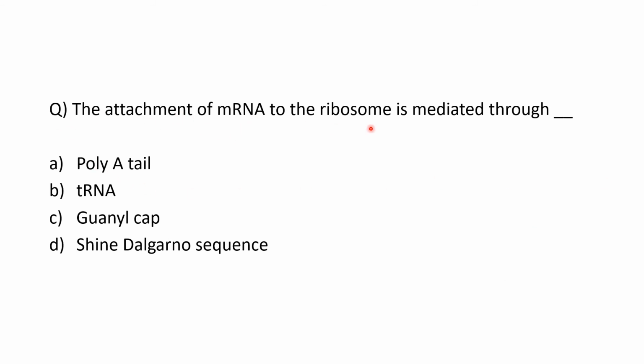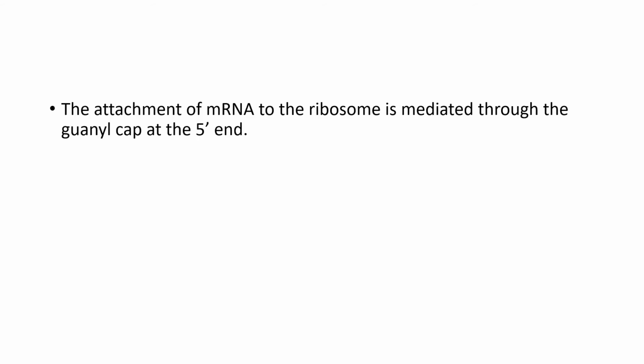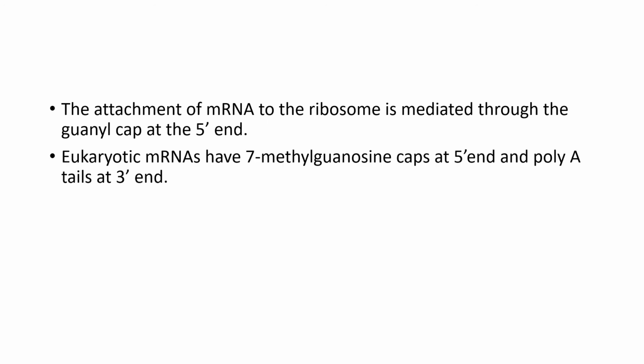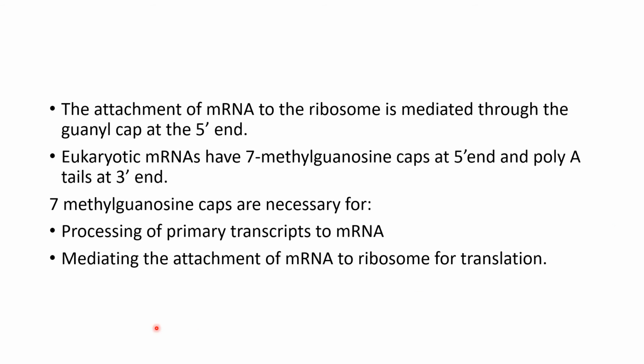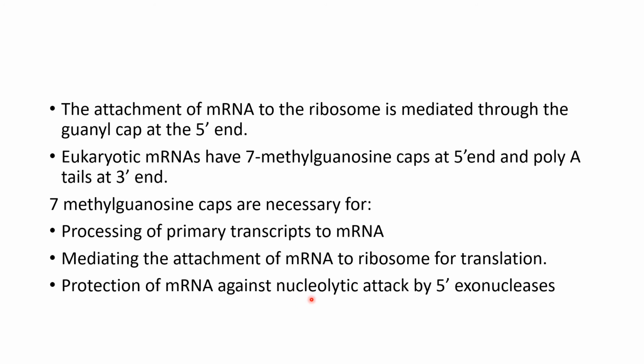The attachment of mRNA to the ribosome is mediated through, options are poly A tail, tRNA, guanyl cap, Shine-Dalgarno sequence. And the answer is C, guanyl cap. So attachment of mRNA to the ribosome is mediated through the guanyl cap at the 5' end. Eukaryotic mRNAs have 7-methyl guanosine caps at the 5' end and poly A tails at the 3' end. 7-methyl guanosine caps are necessary for processing of primary transcripts to mRNA, mediating attachment of mRNA to the ribosome for translation, and protection of mRNA against nucleolytic attack by 5' exonuclease.